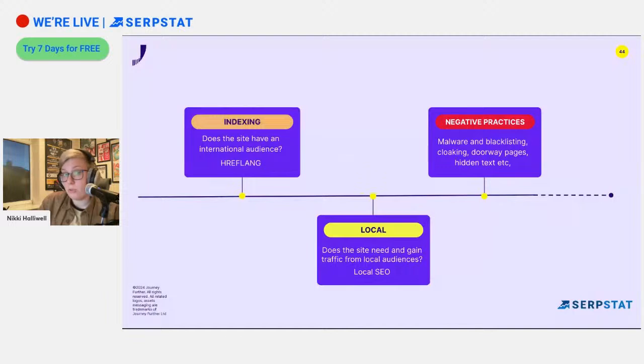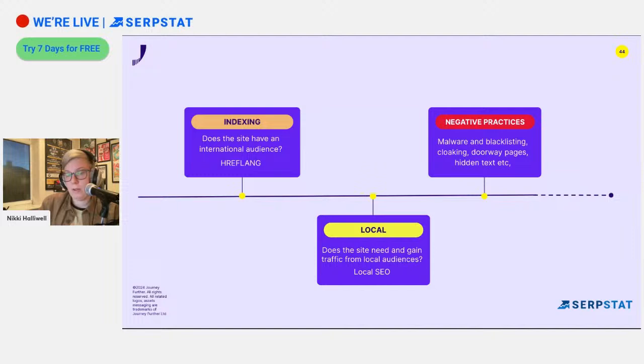Like, perform these local searches yourself, especially if you've got access to a VPN, sorry, not a CDN. Yeah, if you've got access to a VPN, try and use that from a location that your client's audience will be, and then you can see the sort of search results that they would have, and then you can get a better idea of how their competitors are approaching their own local pages, and you can make recommendations on the back of that.